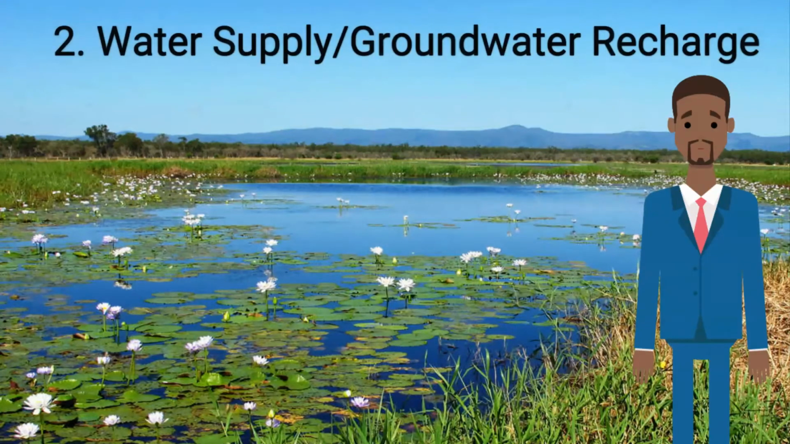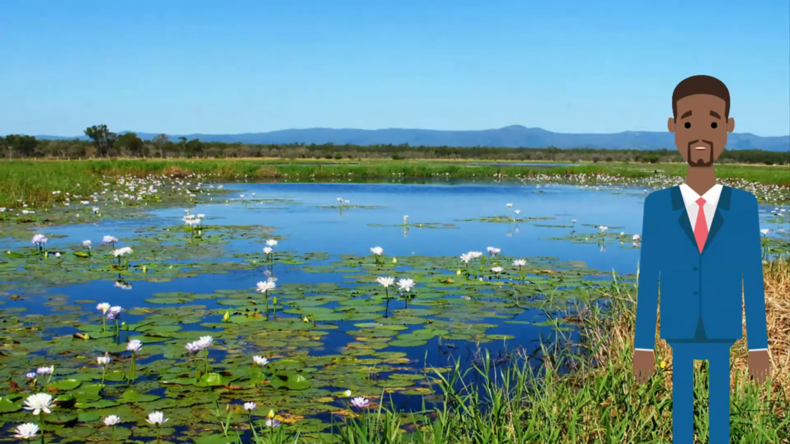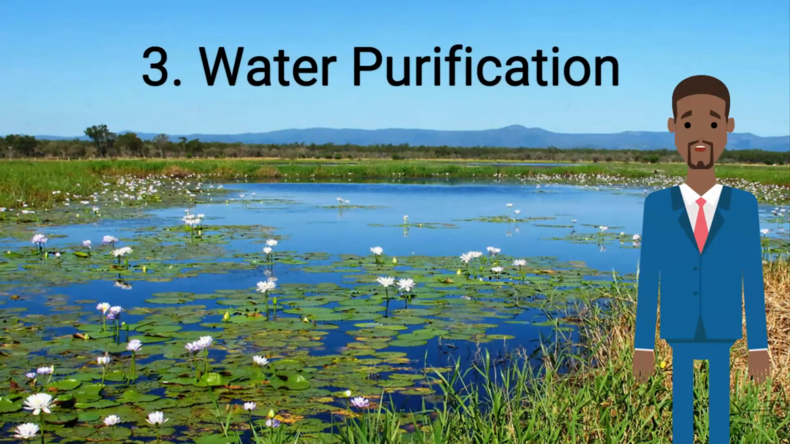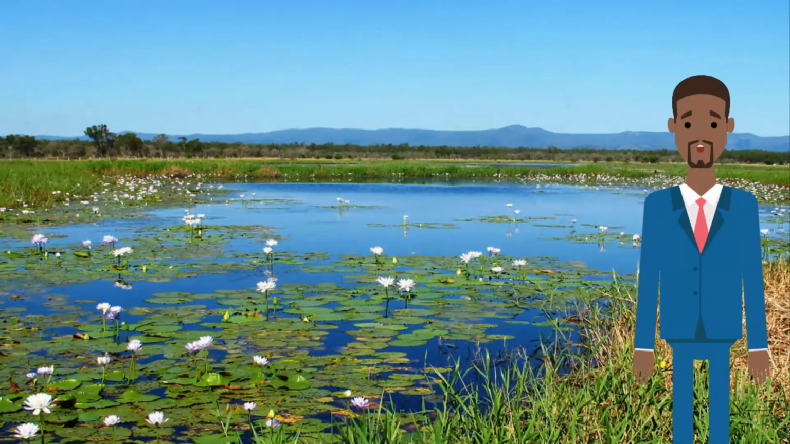Number 2, water supply and groundwater recharge. Even in arid regions, wetlands often play a vital role as a reliable water source. Water flows from wetlands into neighboring ecosystems, which recharges their water table. Number 3, water purification. Coupled with flood damage control, wetlands act as a filter of toxins and sediments from floodwaters.